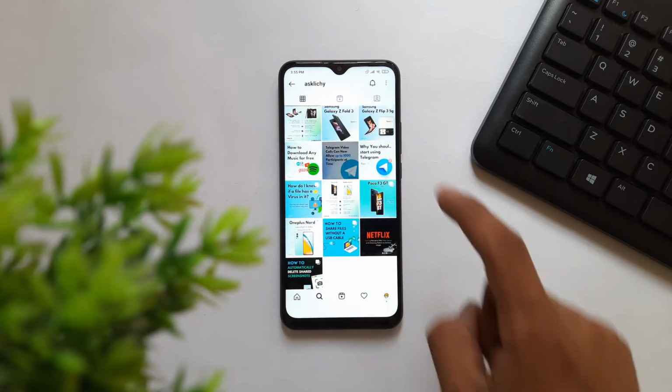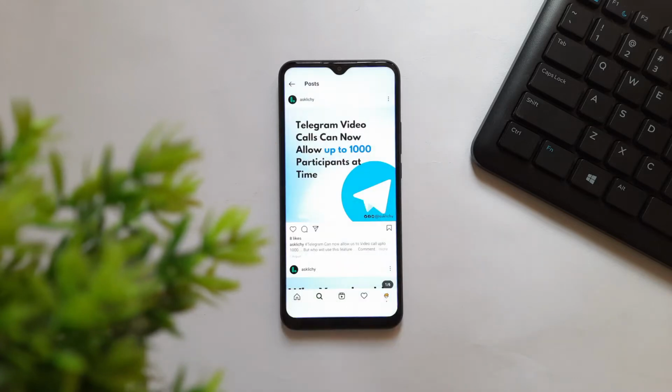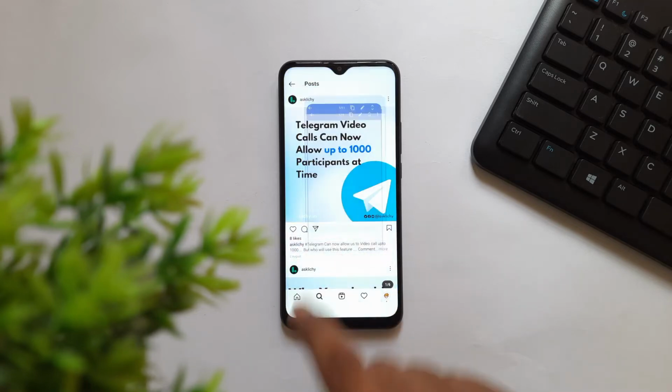Here I wanted to select this caption, so all I have to do is just open the notification panel and click on the Universal Copy. Now onwards, we can copy anything from the screen and we can paste it anywhere. So definitely try this app, and the app link is given in the description below.